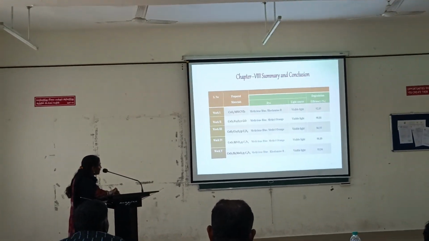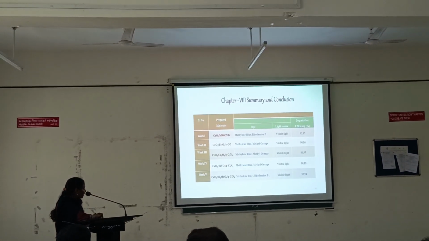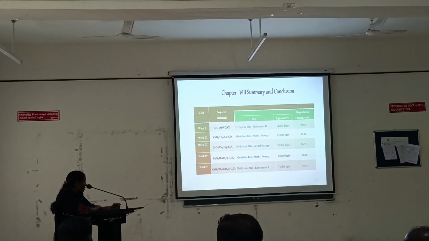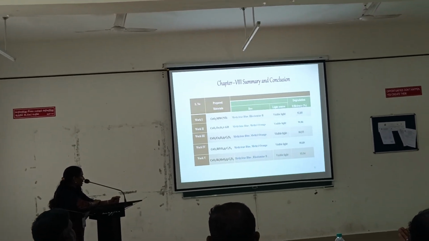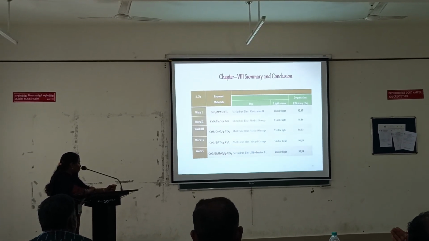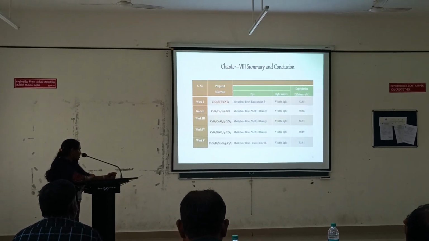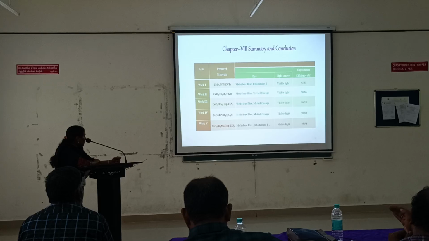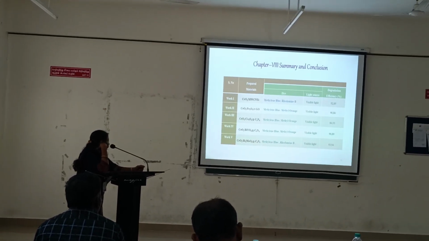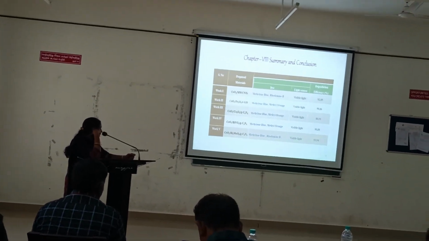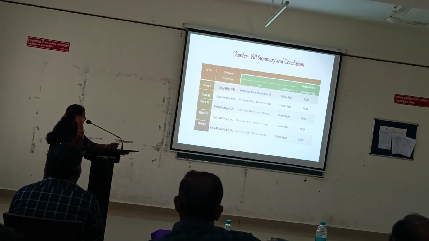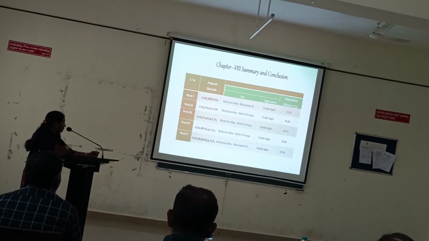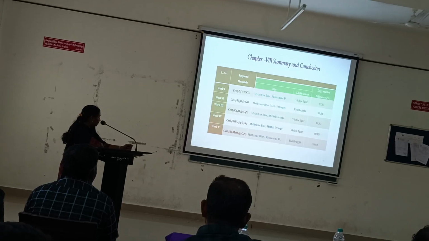In work 4, cerium oxide, bismuth vanadate, and graphitic carbon nitride were prepared. The degradation efficiency is 90% and 89% for methylene blue and methyl orange. In work 5, cerium oxide, bismuth molybdate, and graphitic carbon nitride were prepared, and the degradation efficiency attained is 93 and 94% for methylene blue and rhodamine B dye.